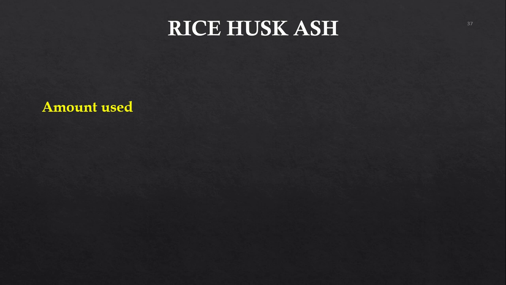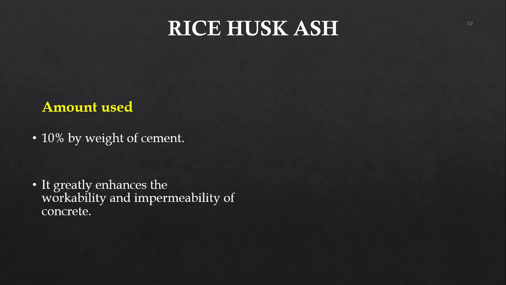Not only in concrete, rice husk ash has various applications around. So up to 10-15% we can use. Optimal replacement is up to 10% by weight of cement, but around 20% also we can do. Research studies are going on. It improves the workability and impermeability nature of the concrete.